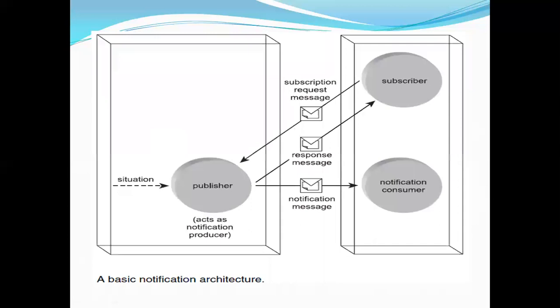So see here, the publisher acts as a notification producer. You subscribe to the server, you provide the subscription request, you get the request acceptance message, and if your request is accepted, next time the publisher provides you a notification message.